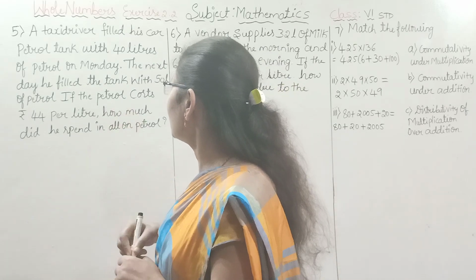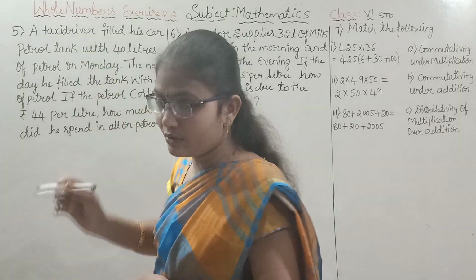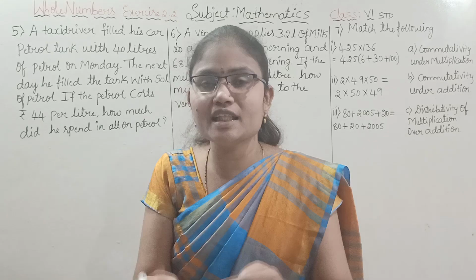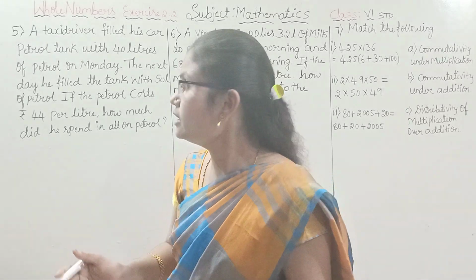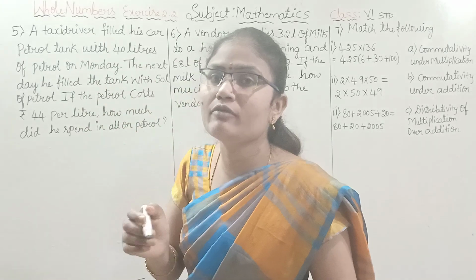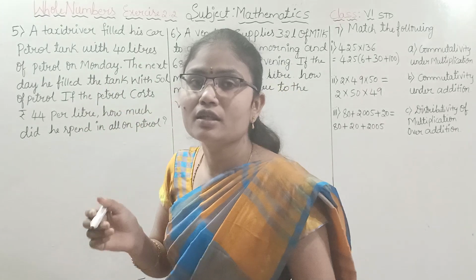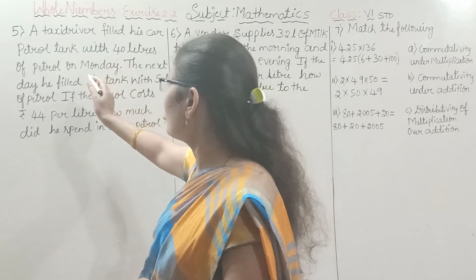You can observe here, children, what happens. Just as we need food, vehicles need petrol or diesel. Here, the taxi driver fills petrol for the car. On Monday he filled 40 liters of petrol.